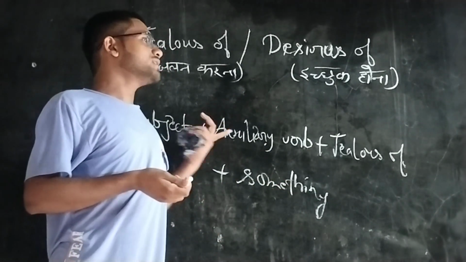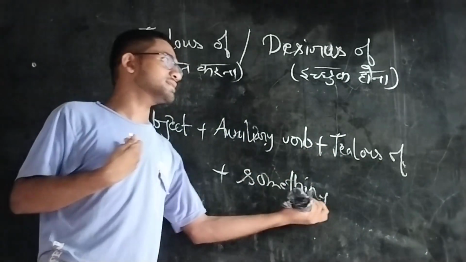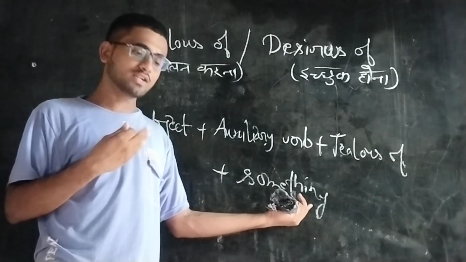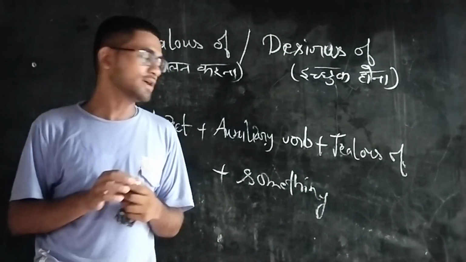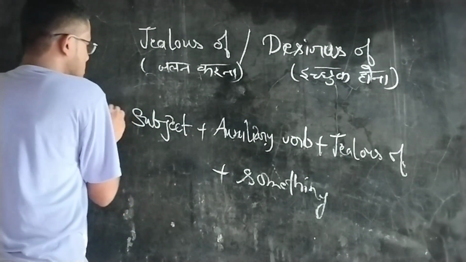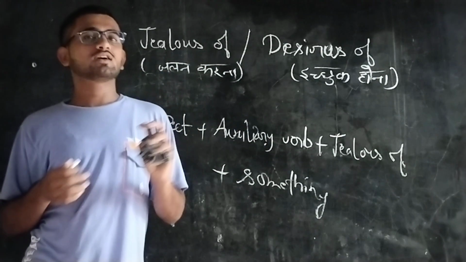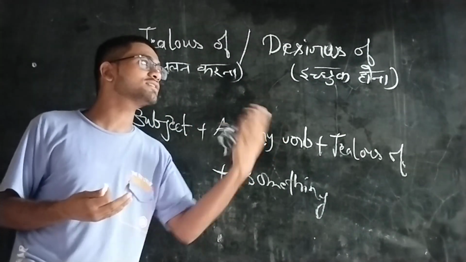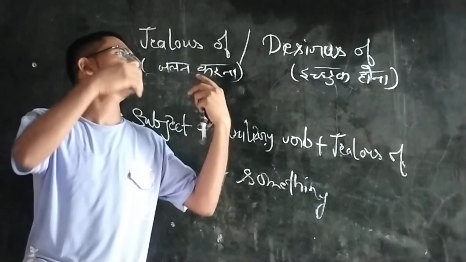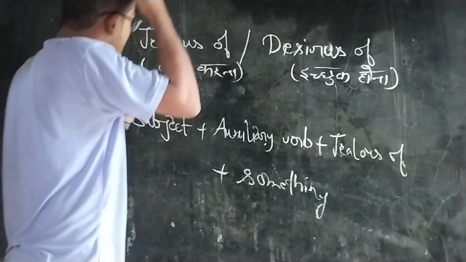Now, he is jealous of my success. What is the word used in the place of something? That is my success. Now this is the structure. You can remember it, or you can simply use jealous of. He is jealous of me, he is jealous of my subscribers, he is jealous of my mobile, my mother, my father. Whatever, you can use anything.